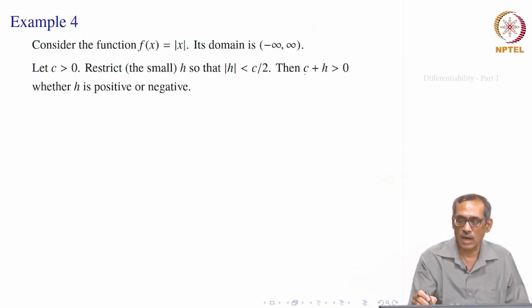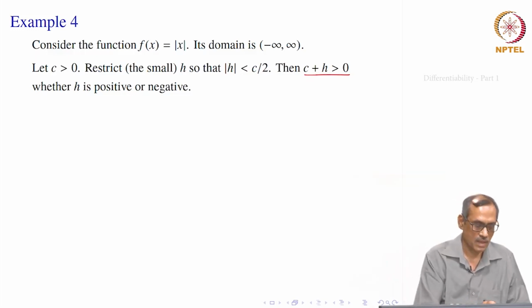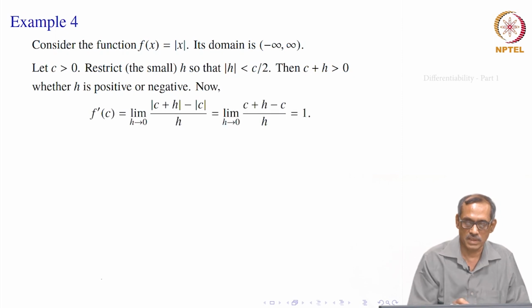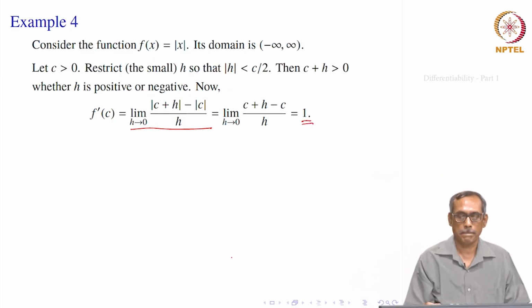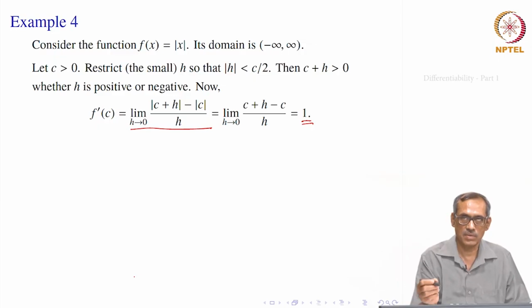So, c plus h now is positive, it is lying to the right of 0, whether h is positive or negative it does not matter. Then the limit of the ratio we take, mod of c plus h minus mod c divided by h, will be c plus h, because it is positive, c plus h minus c by h, which is equal to 1. So, f prime c will be equal to 1. Because h is small, we can limit really to a convenient neighborhood.